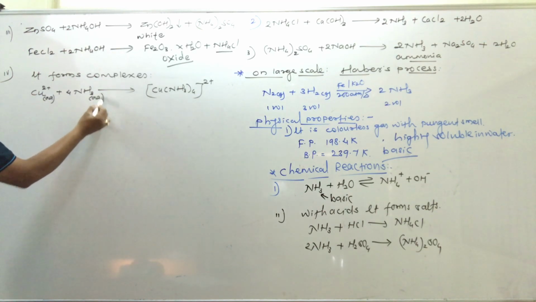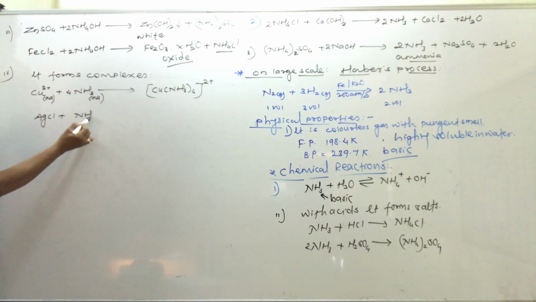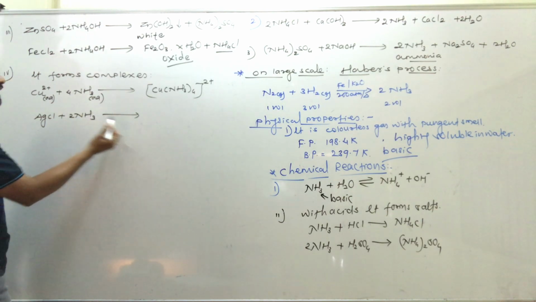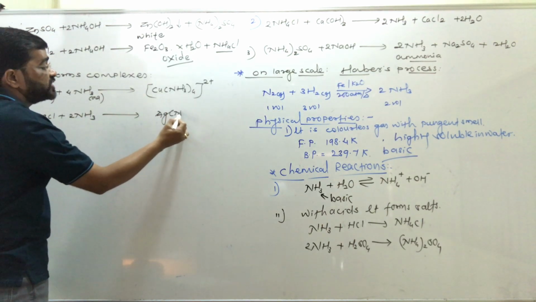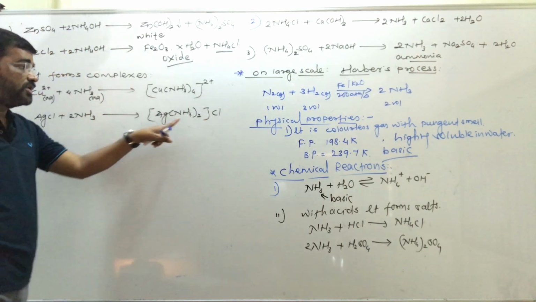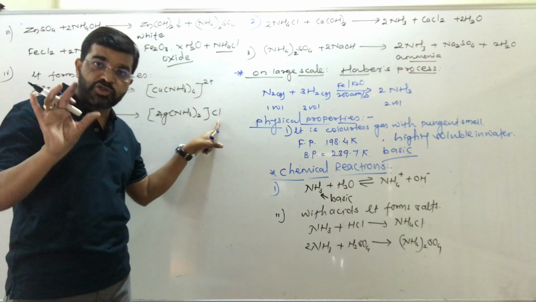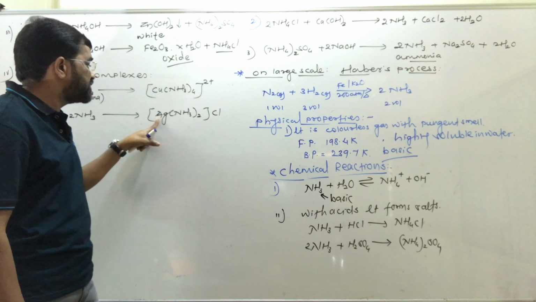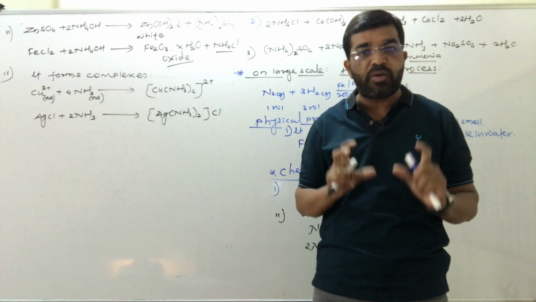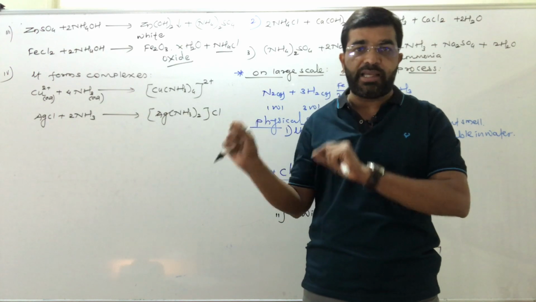Here also aqueous solution. Then see, silver chloride AgCl when treated with ammonia forms the complex Ag(NH3)2 Cl. The name of this complex is diammine silver(I) chloride. So ammonia also forms complexes with transition metal ions.